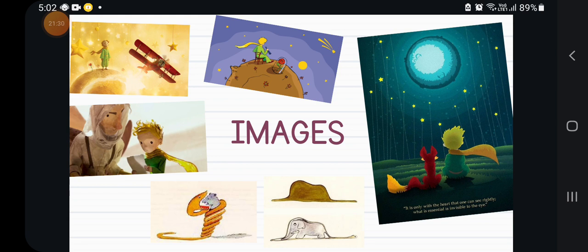But the adult says no, that is a hat and many other things. And the grown-ups say that studying that, drawing, you are too bad, you have to be something else, you have to have another profession.